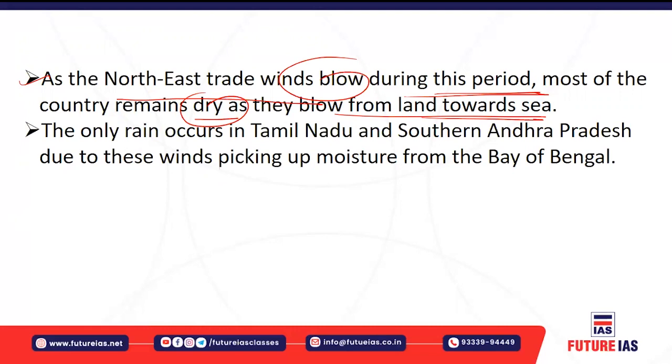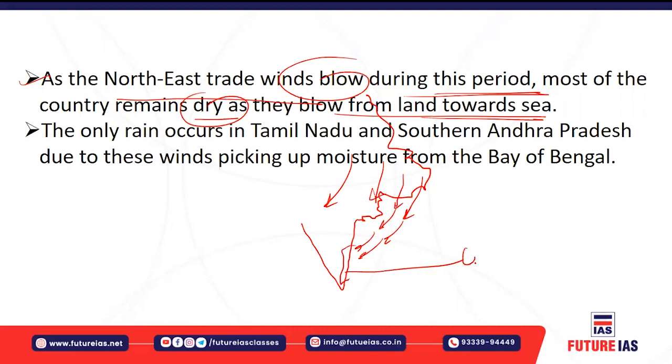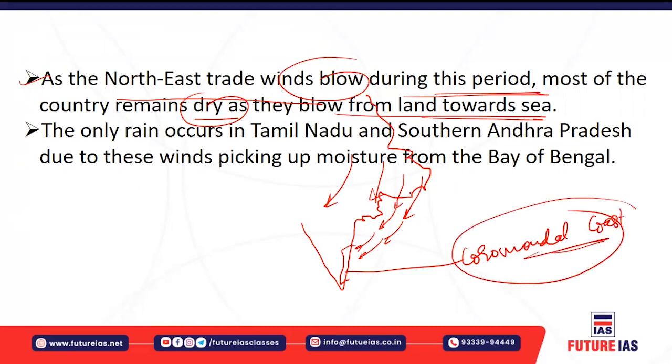But during their move, if I draw the peninsula diagram, you can see here the northeastern portion. When it blows from the northeastern direction, this way, it picks up the moisture and causes rainfall here at the Coromandel coast. It causes the rainfall at the Coromandel coast due to the northeastern trade winds.